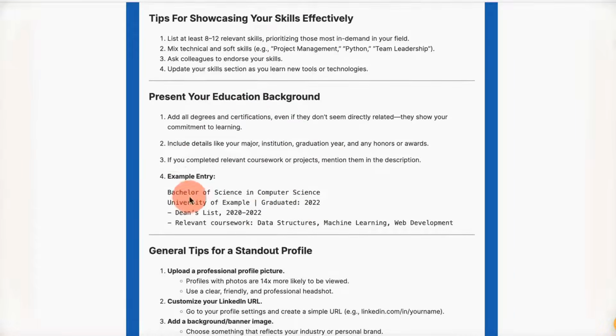You will see the education section, and how you can frame it. You can add some relevant coursework, like data structures, machine learning. These are some of the best suggestions that I've seen. Even in some resumes, you have to mention relevant coursework so that people know what kind of courses you pursued in your academics. So you can also make some changes in your education background as well.